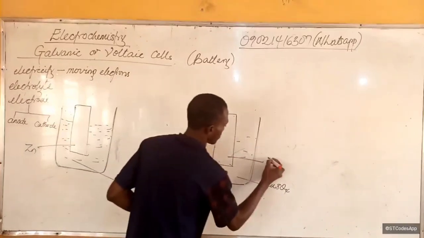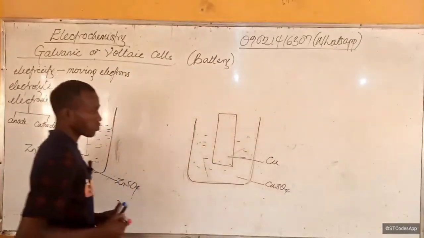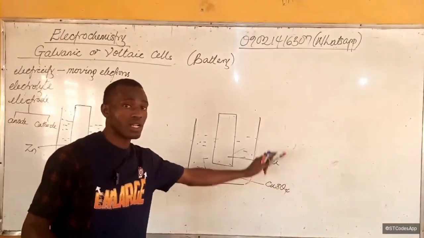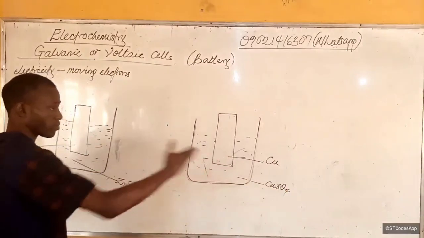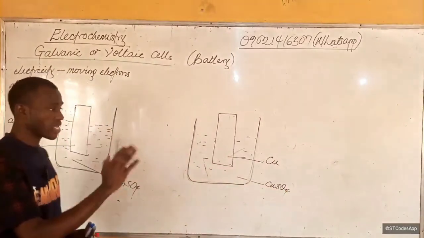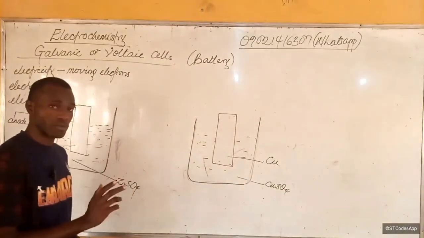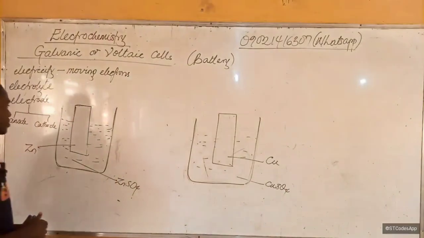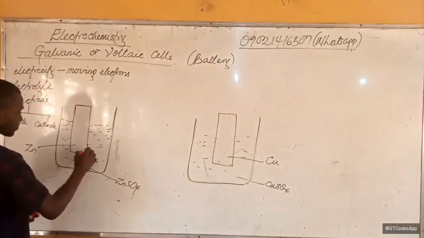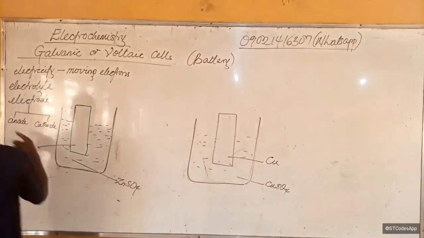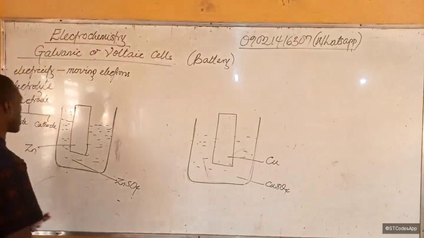Zinc and copper metal. Notice they are not charged, because they are neutral. Neutral metals make up the electrode. Now, which one is going to be our anode and which one is going to be our cathode?